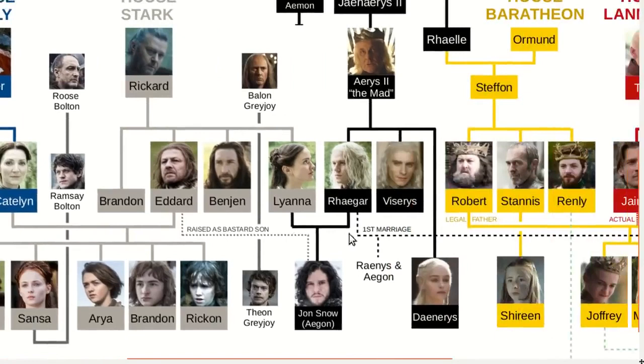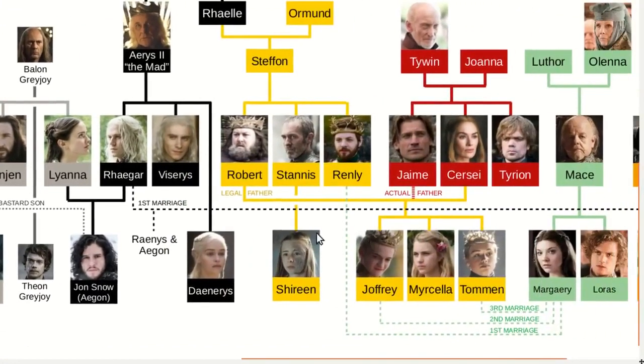The most important thing that happens in Season 1 is that Robert, the king, dies in a hunting accident. This sparks what's called the War of the Five Kings. His eldest son, Joffrey, who of course is actually the son of Jaime, is named king and sits on the Iron Throne. He's king number 1. But Robert's 2 younger brothers, Stannis and Renly, also declare themselves to be king. So here's king number 2 and king number 3.